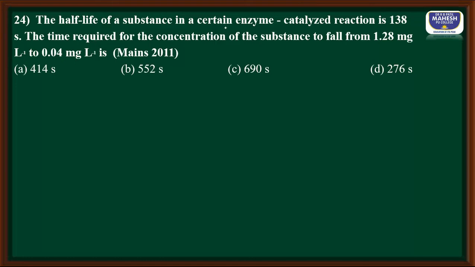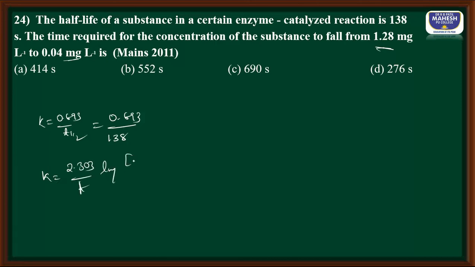Half-life of a substance in a certain enzyme catalyzed reaction is 138 seconds. The time required for the concentration of the substance to fall from 1.28 milligram to 0.04 milligram. Okay, half-life is given. Let us find out K first. K is equal to 0.693 divided by T half. So 0.693 divided by 138. So we know the equation K is equal to 2.303 divided by T log molar concentration R0 divided by R. R0 is initial, R is remaining.